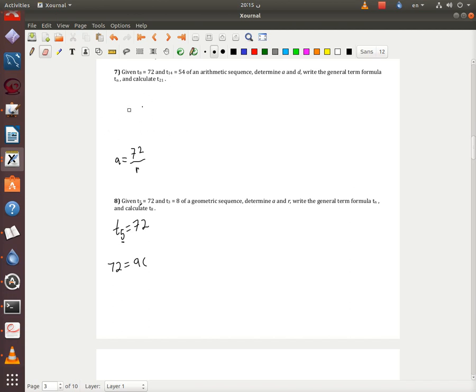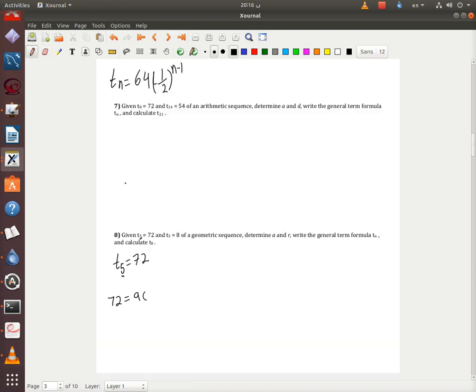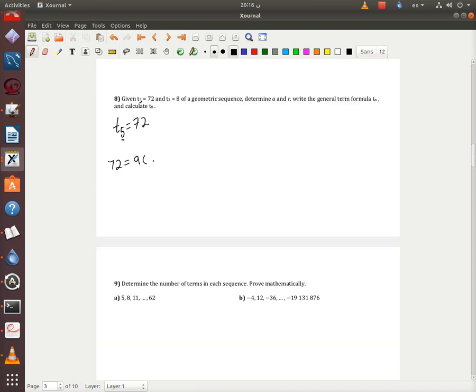You know, repeating sometimes could be beneficial. I didn't intend to repeat. So Tn is 72. n is 5 here, as you can see. So it's going to be 5 minus 1. So 72 equals a r to the power 4.